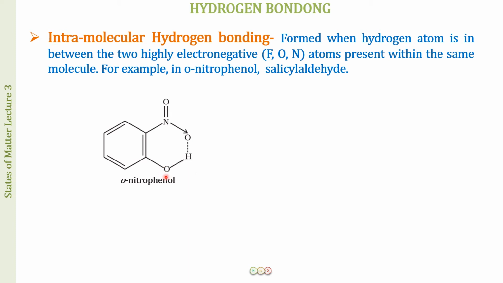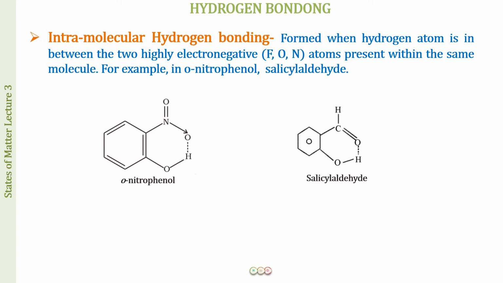This can be oxygen, this can be nitrogen, it can be fluorine, but we are seeing this covalent bond between hydrogen and oxygen. And now in the near vicinity, in the same molecule, we have another oxygen atom. So this hydrogen is forming a hydrogen bond with the oxygen atom, and the molecule is the same, so we call this intramolecular hydrogen bonding. The hydrogen bonding taking place in the same molecule.